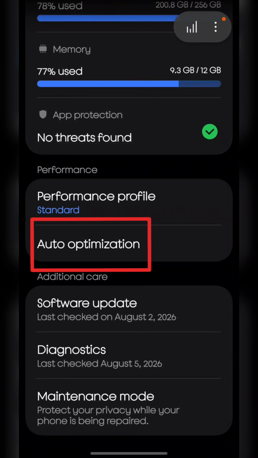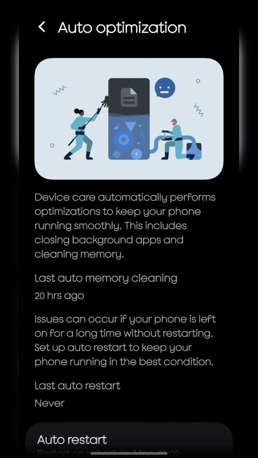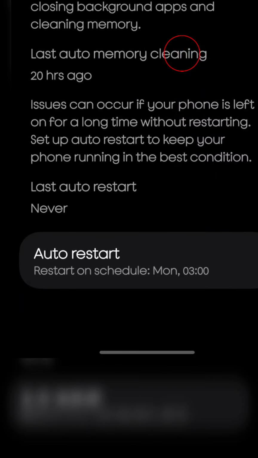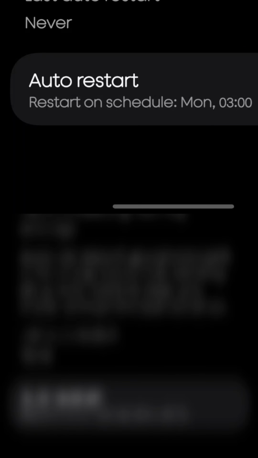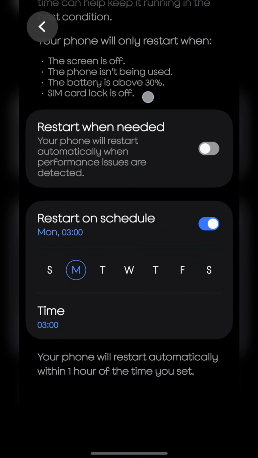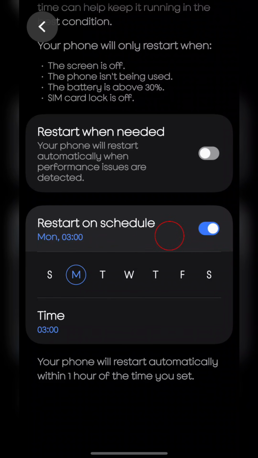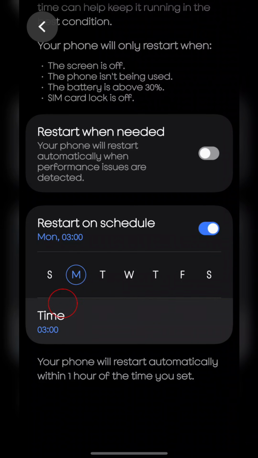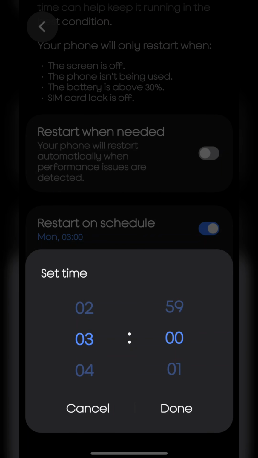Now go back to the Device Care main page. Next, tap on Auto Optimization and then select Auto Restart. You can enable restart when needed or restart on schedule. Regular restarts will clear temporary memory, close stuck background apps, and prevent system sluggishness without manual effort.